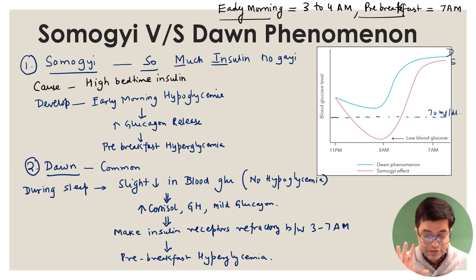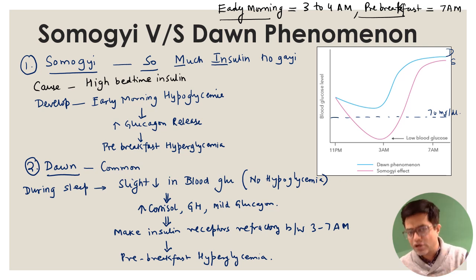So I know it is very tough and it is something that you learn in a regular video, preferably in a face-to-face class. But if it is not possible, and we have limited time available, there are a few things to understand. Which is more common? Dawn phenomenon is more common. Somogyi effect occurs with high bedtime insulin. There is hypoglycemia, glucagon increases, and there is hyperglycemia by 7 a.m. That is Somogyi effect.